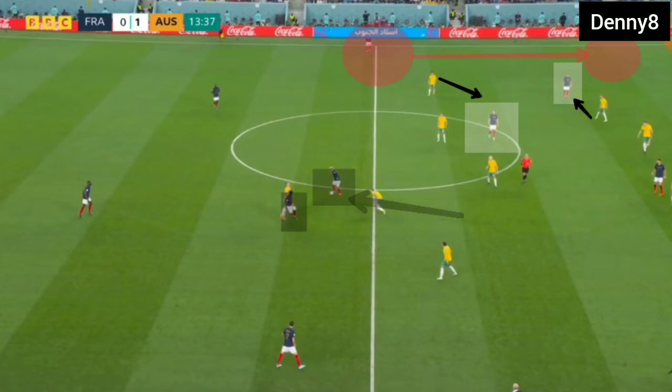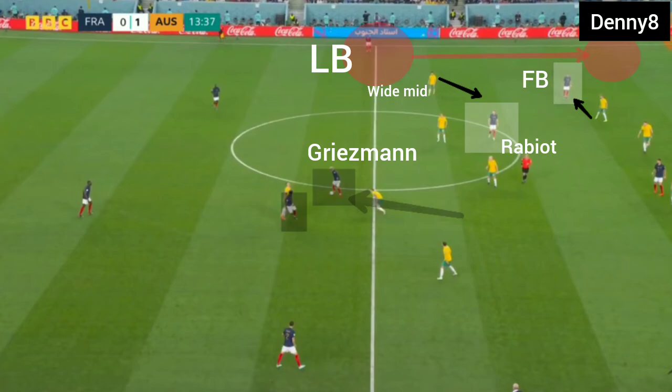And on the other hand, when the ball was on the right-hand side, Griezmann was dropping in from the half space and becoming a temporary pivot. With Griezmann being a pivot, Rabiot could push between the lines. Now France had two players in the left inside channel, forcing Australia's wide midfielder and fullback to defend narrowly, and France's left back was free to receive the ball in the channel.